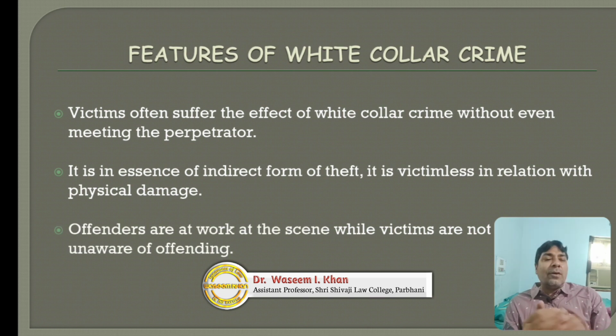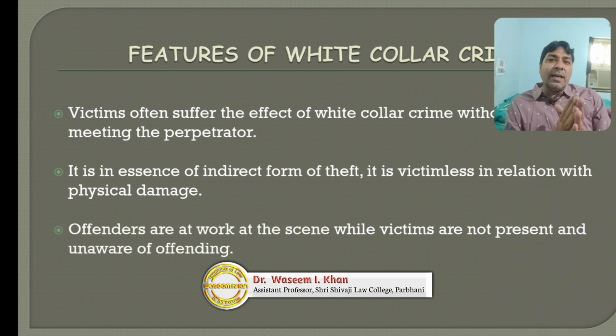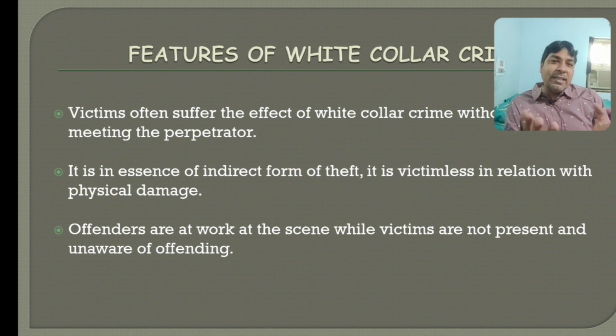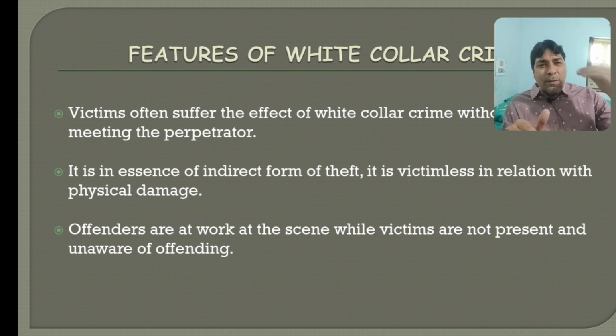The last feature or characteristic of white collar criminality is that offenders are at work at the scene while victims are not present and are unaware of the offending. So the offender is committing an offense from sitting in one room, and they call persons randomly, and from there he commits an offense.